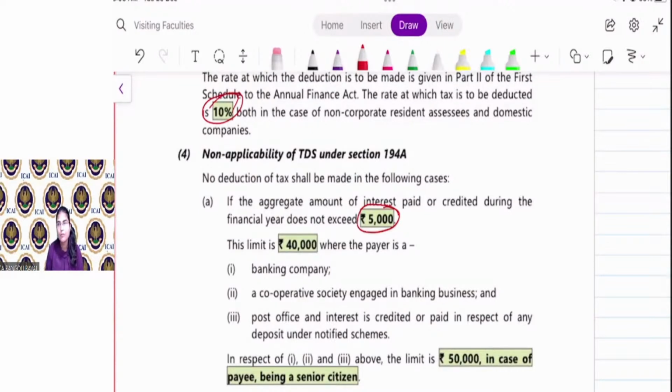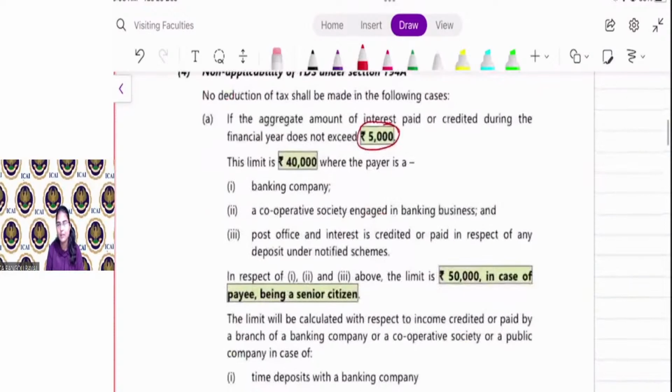So the amount of interest is less than 40,000. Yes, then the bank is not required to deduct TDS on such interest. Is that clear? And if the payee, that is the recipient, is a senior citizen, then the limit is 50,000 instead of 40,000. Clear, everyone? Yes or no?